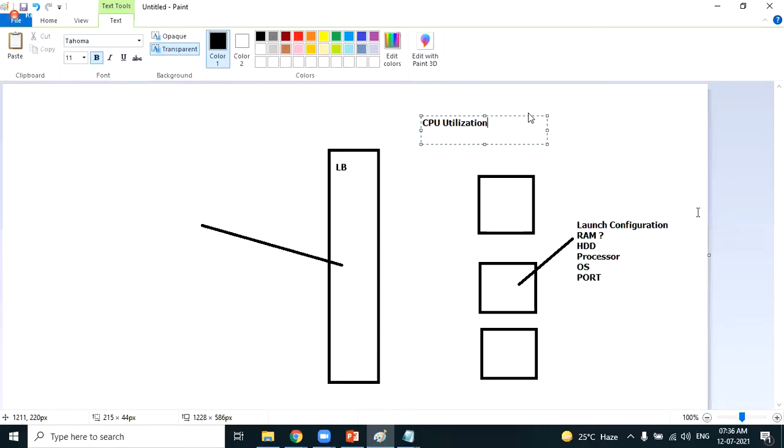When should the EC2 machine be created automatically? When the average CPU utilization of the existing infrastructure, you should always take the average, is greater than, let's say, 80%. Then the action is to add the number of instances.